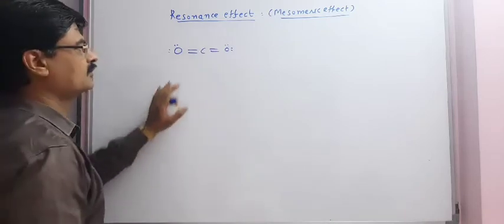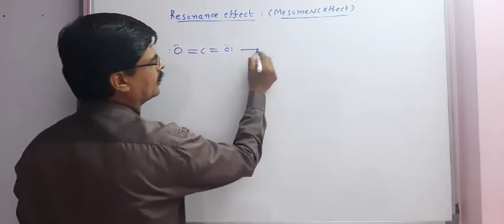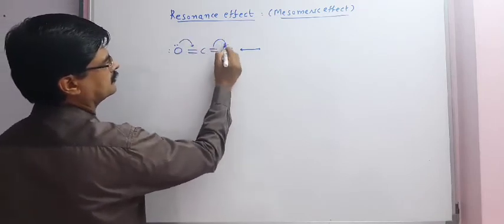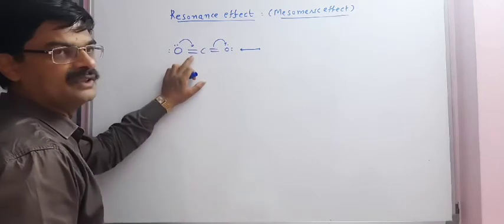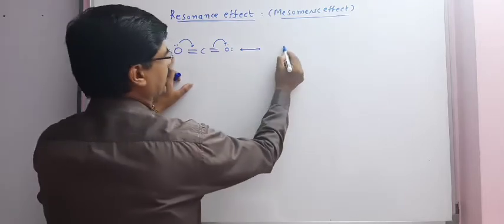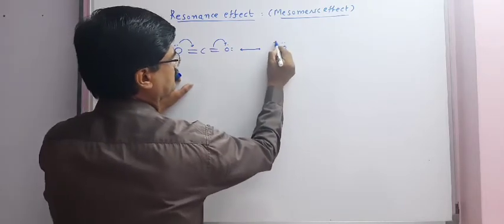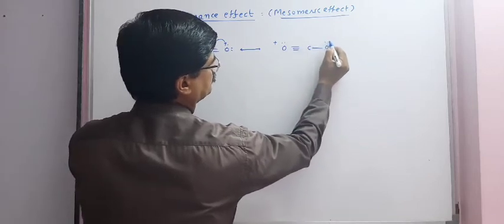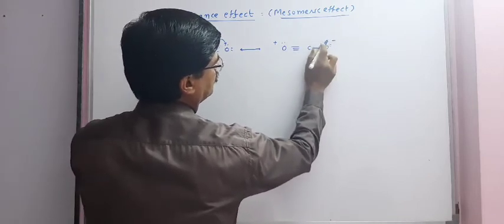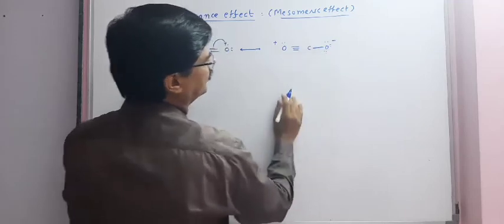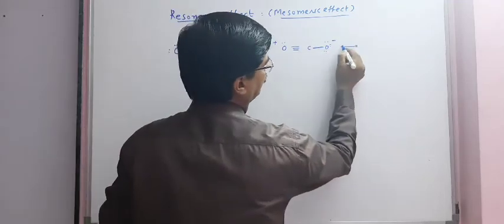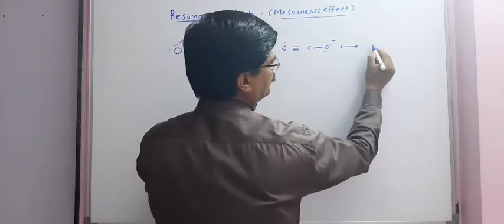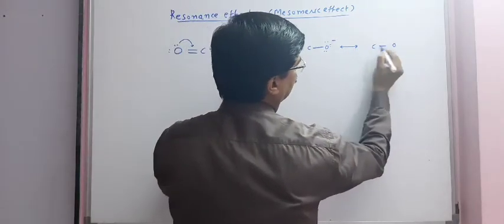Resonating structures of carbon dioxide we can draw in this manner. If electron shifting takes place, then we get another resonating structure like this. In the same way, from this we can draw the third resonating structure for carbon dioxide.